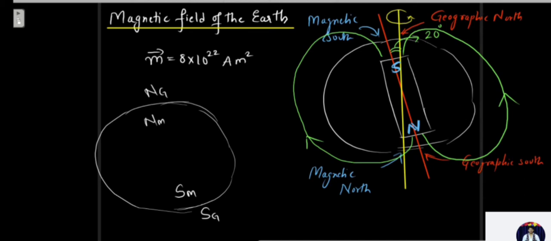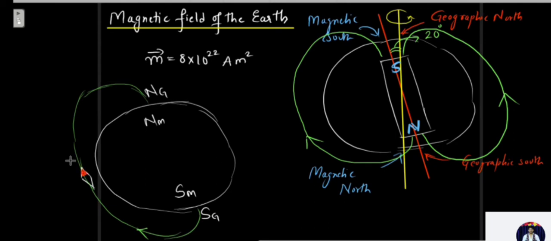Because supposing you take a magnetic needle near the earth's surface, what it will do is, according to this convention, how will the magnetic field lines go? Magnetic field lines would be going like this, from north to south. So supposing you place a magnetic needle, what do we know? Inside a dipole, how does the magnetic field line travel? Magnetic field line travels from south to north.